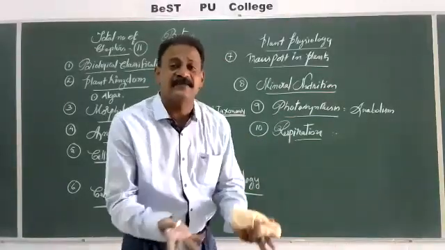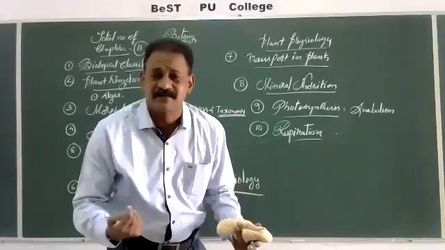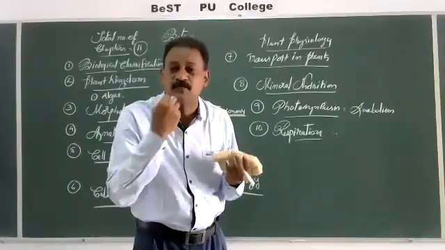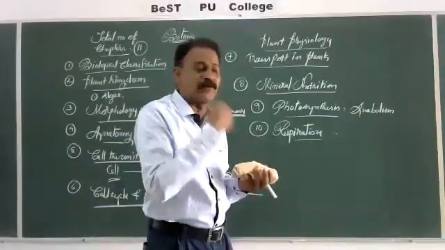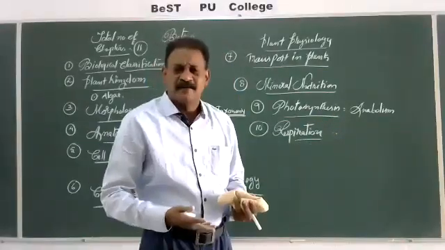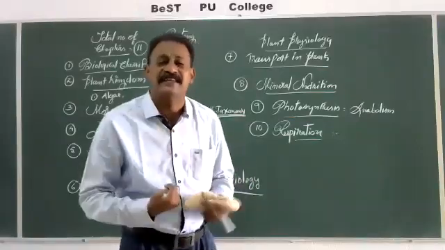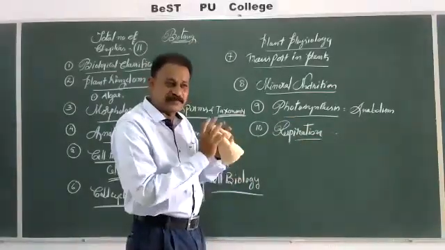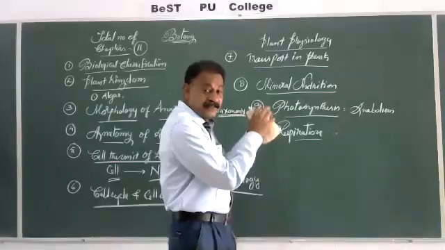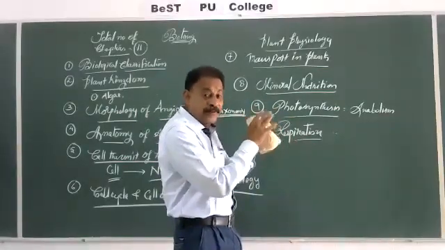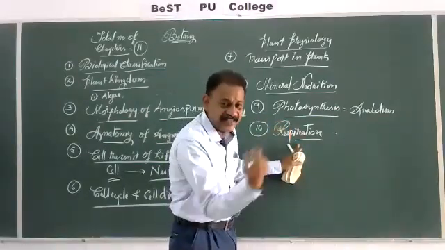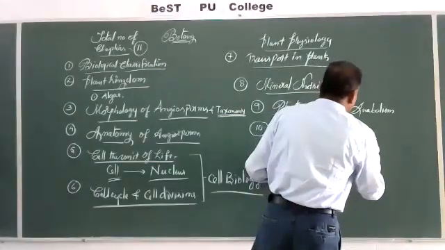Why, sir? For the activities of the organism, organ systems, organs. When we want to move these hands, we need energy. If we want to speak, teach, dance, sing, or walk here and there, for every movement we require energy. From where will you get this energy? By respiration. The energy present in the food material is released. This process is called catabolism, the breaking down of complex food material into simple substances through which energy can be released.